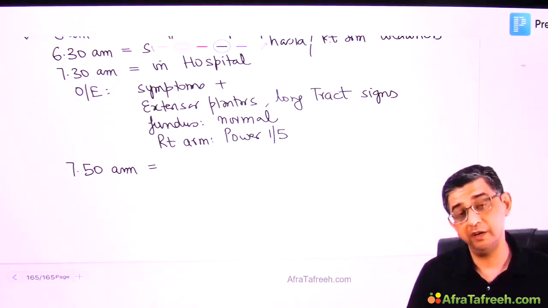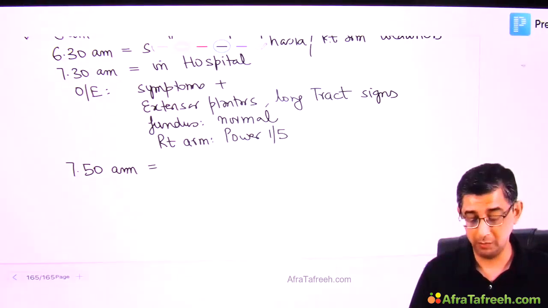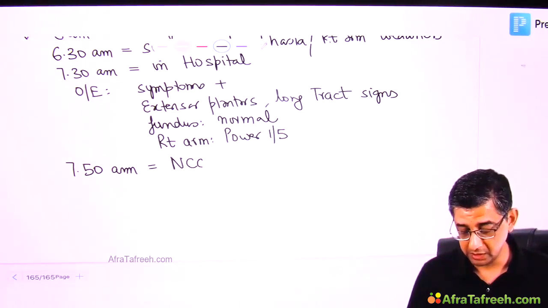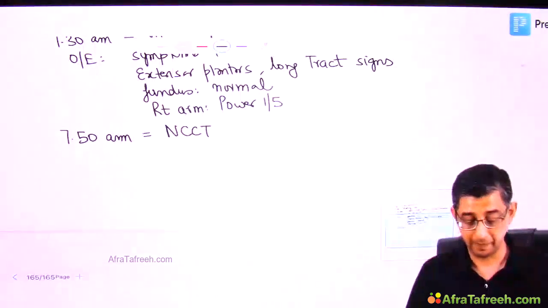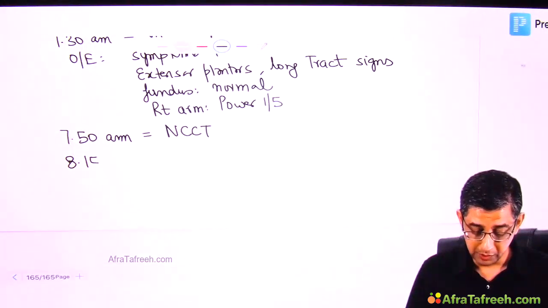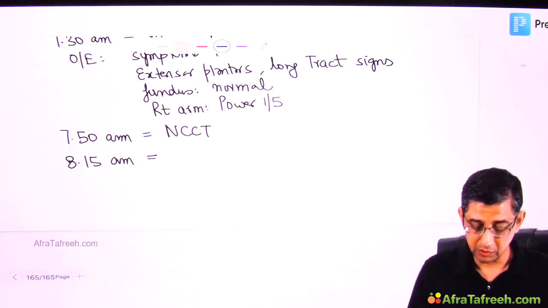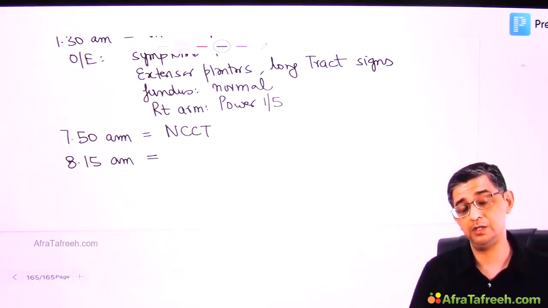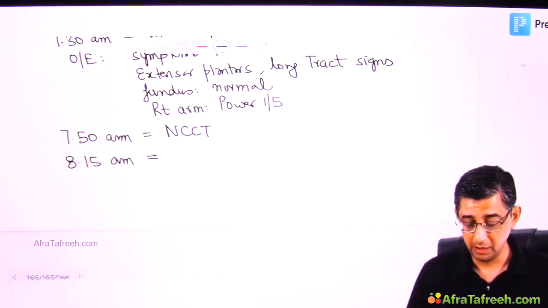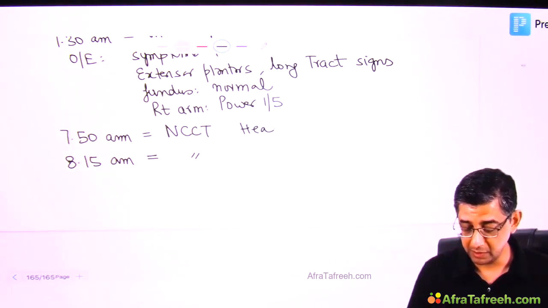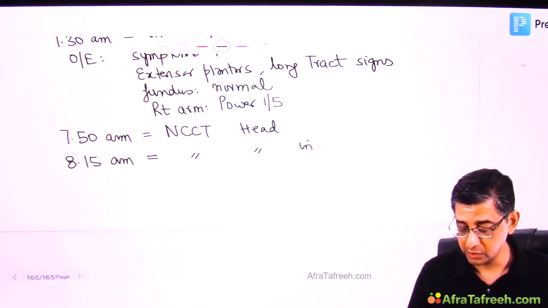minutes. So if he arrived at my hospital at 7:30 a.m. in the morning, by 7:50, a non-contrast CT scan has been ordered for this guy. The door to CT scan time in a suspected case of stroke should be approximately 20 minutes, and CT scan interpretation is approximately 45 minutes, and that is what I have been able to do successfully in this case till now. So far so good, guys.